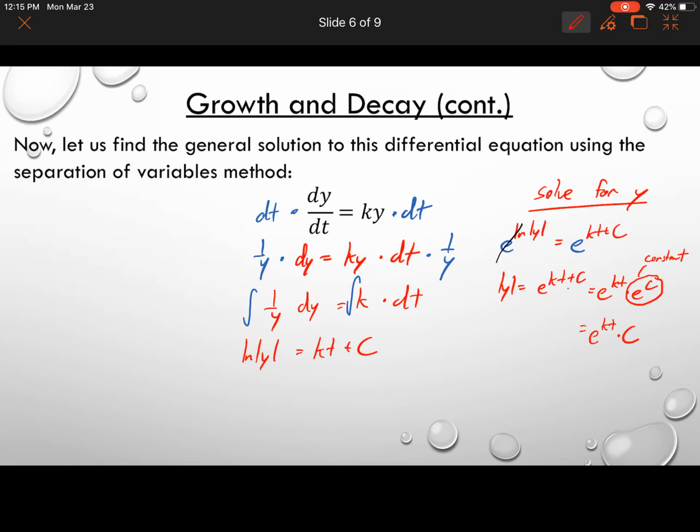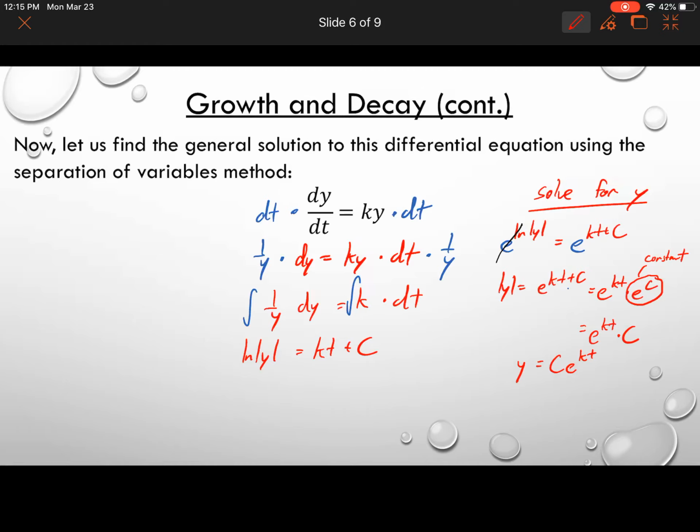And at this point, the absolute value is actually not as necessary anymore, since e to the power of anything is going to be positive. So at this point, we just end up with y is equal to c e to the power of kt.